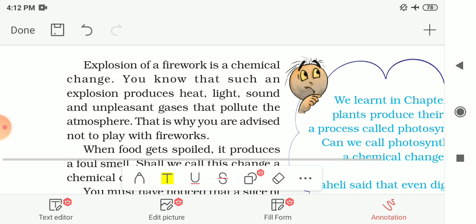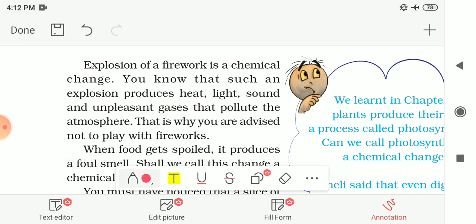In the same way, another example is the explosion of fireworks. So it is also a chemical change. You already know that such an explosion produces heat, then light, sound and unpleasant gases, that means gases of bad smell that pollute the atmosphere. So these all are new materials which are formed. That is why you are advised not to play with fireworks, and this kind of change is also a chemical change.